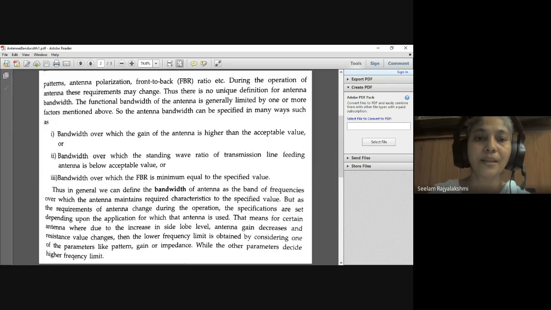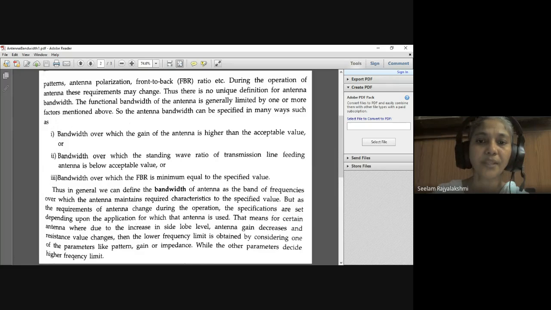Now let us consider some of the parameters used here. By considering the different parameters, we arrive at the lower frequency limit or the higher frequency limit. Let us see.